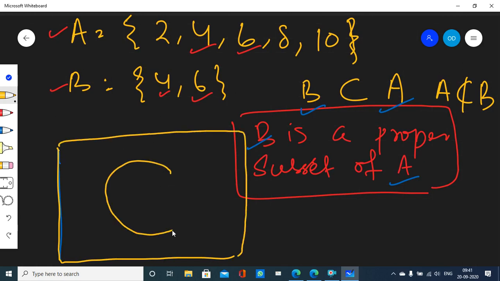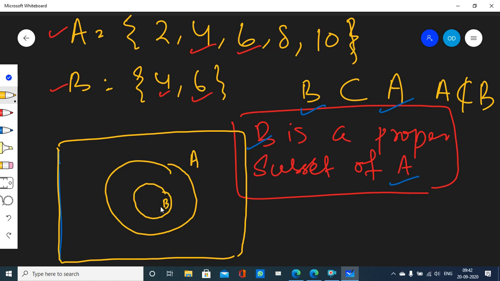Then let me draw the Venn diagram of set A. Well, you see for yourself, the Venn diagram of set B will be entirely inside the Venn diagram of set A, right? Why is that? Because every element of set B is there inside the set A, right? You can see for yourself.